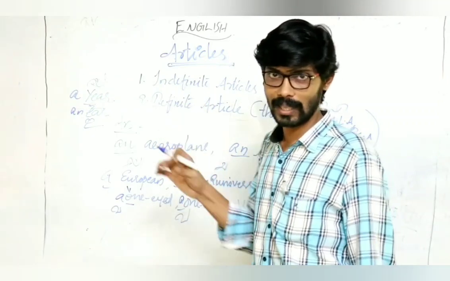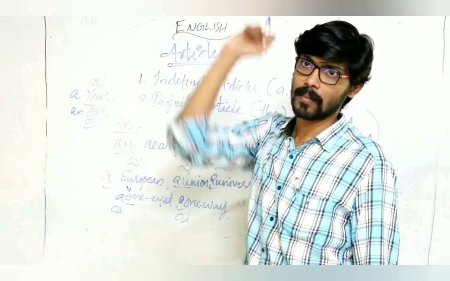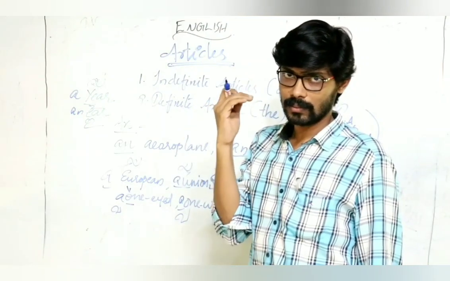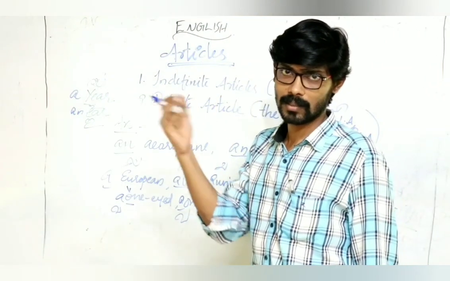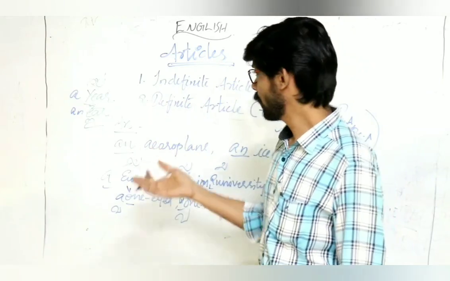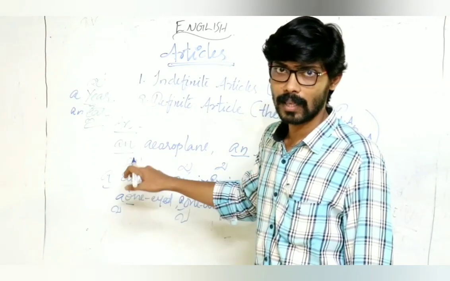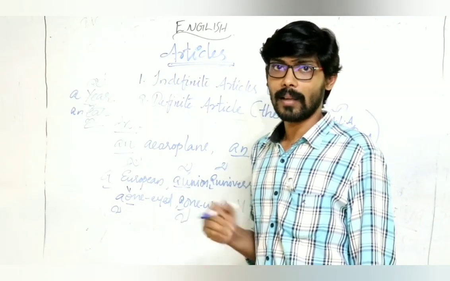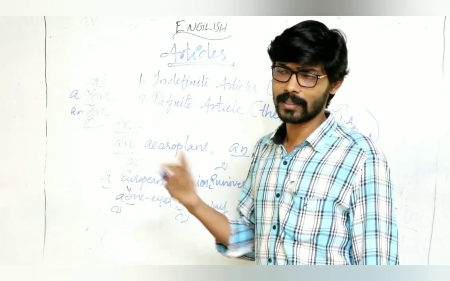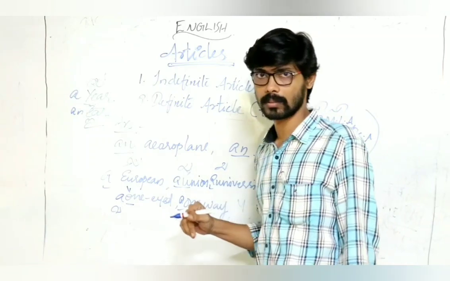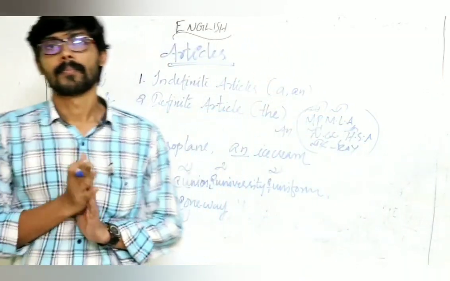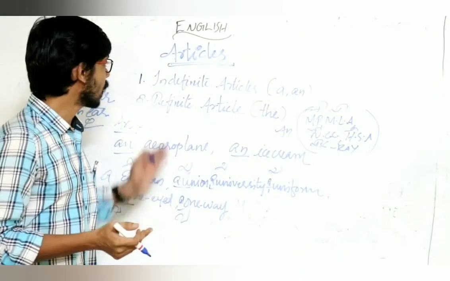First comes the vowel, or swaraksharam, we can easily write an, and if a vyanjanaksharam, or consonant, came there, we can use a. This is a simple trick. So I hope you got what I said. Okay, so that is what indefinite is.